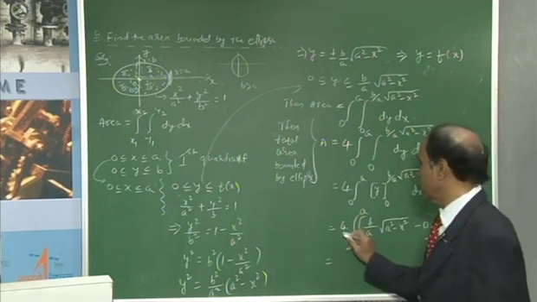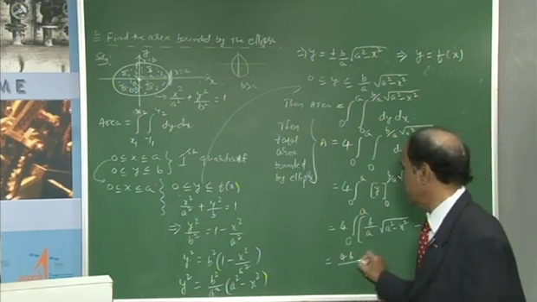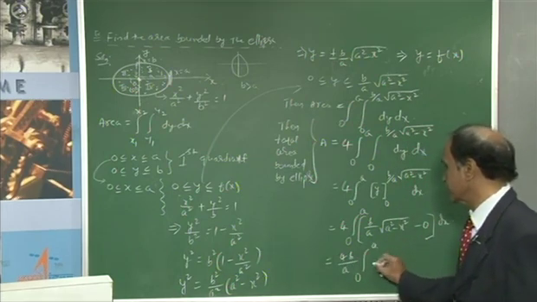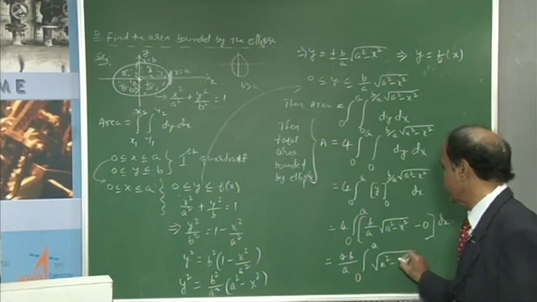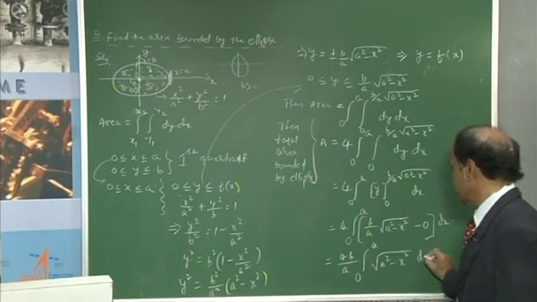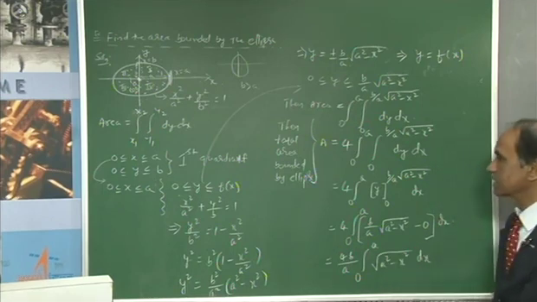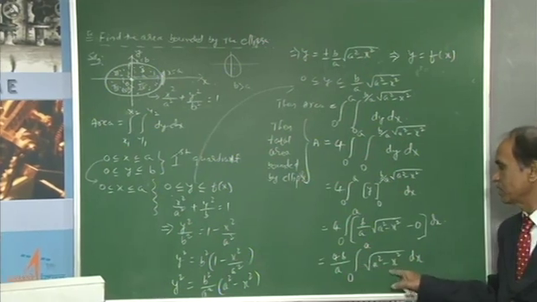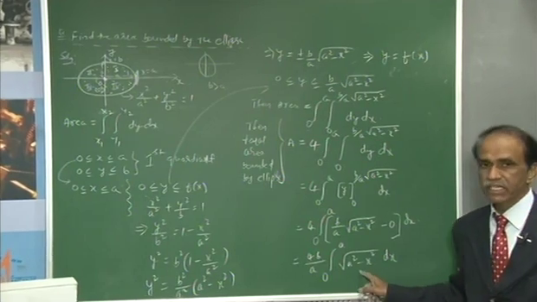Then 4 times b by a, you can take it outside. Finally, we are left with this integration: root of a square minus x square, dx.